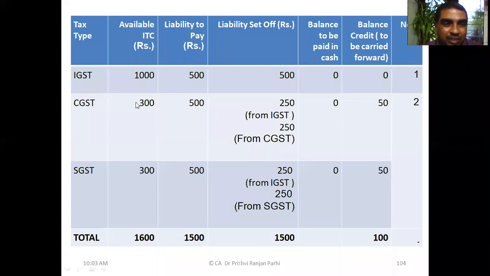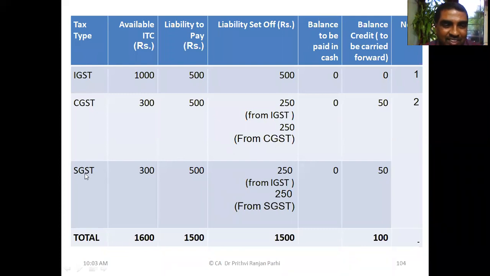First you see 1000 was the IGST ITC. Liability was 500. I settled the entire liability. Nothing is to be paid in cash. Now, when paying CGST, 300 rupees is available ITC. I have to pay 500. So what we'll do? 250 rupees I'll be using from IGST. 250 will be using for CGST.